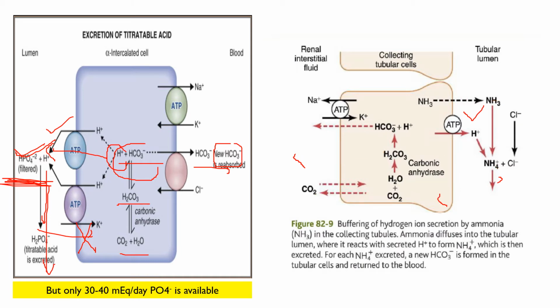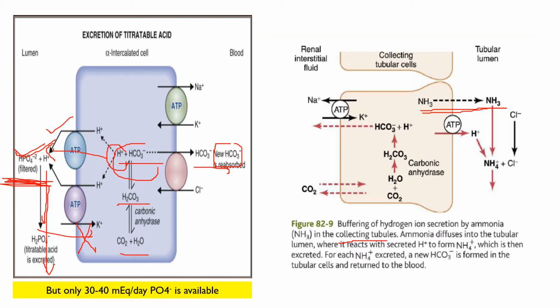So in the collecting tubules, we can see in this graph, the addition of NH4 plus is different. Here the collecting ducts are permeable to NH3, so this NH3 will easily diffuse into the tubular lumen.